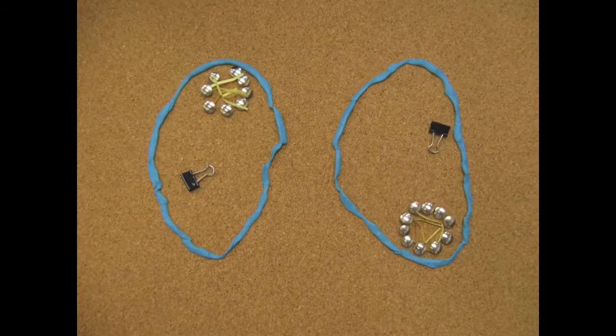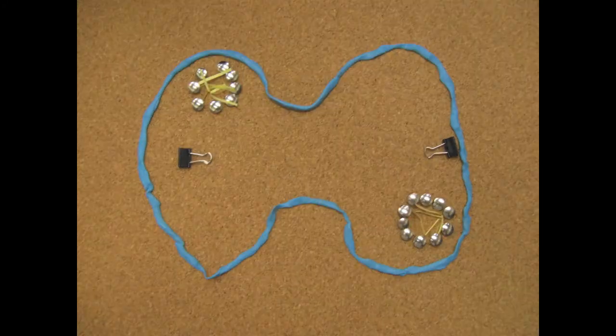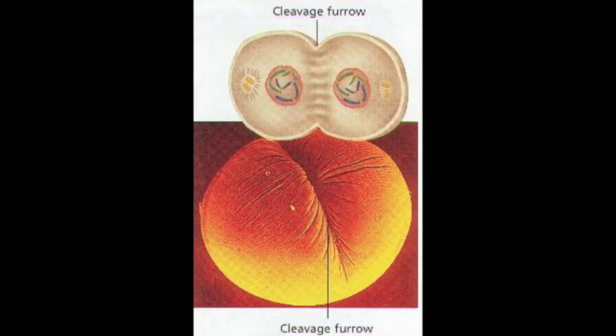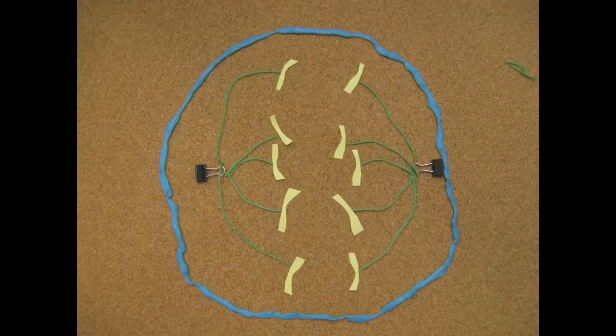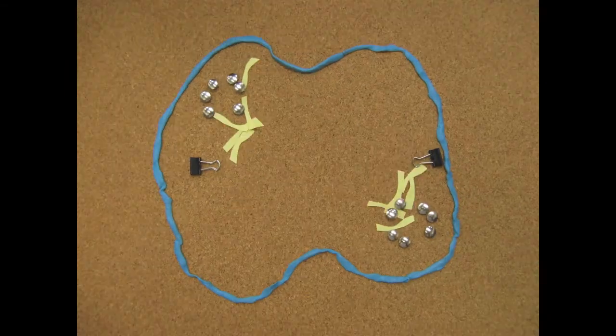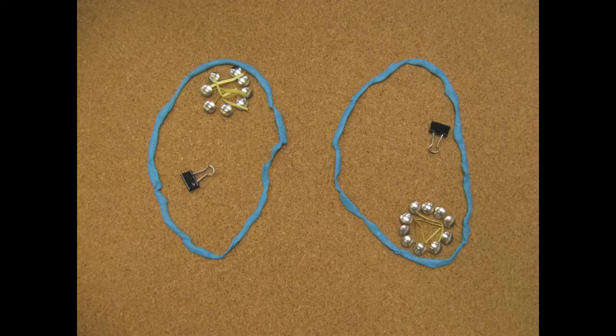Following telophase, cells undergo a process known as cytokinesis, in which the two newly divided nuclei split into two individual cells. This cytoplasmic division is the result of a ring forming around the middle of the cell that constricts the cell membrane and eventually splits the two nuclei into two separate cells. Thus concludes the process of mitosis, an element of the cell cycle in which one cell divides to form two cells with identical genetic material and number of chromosomes to each other and to the original cell.